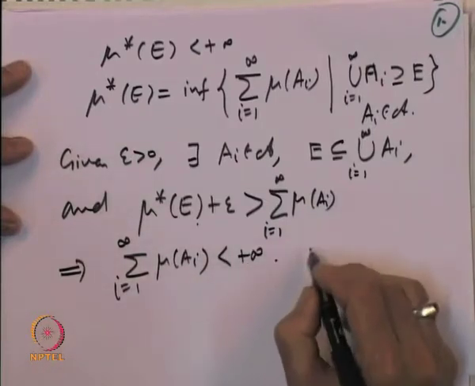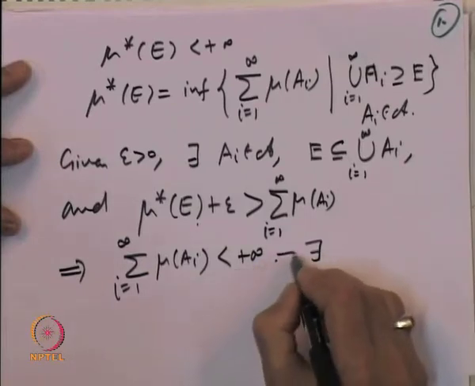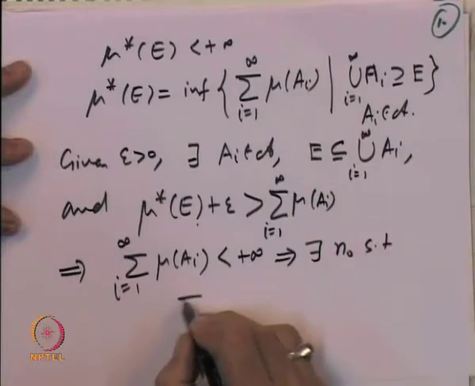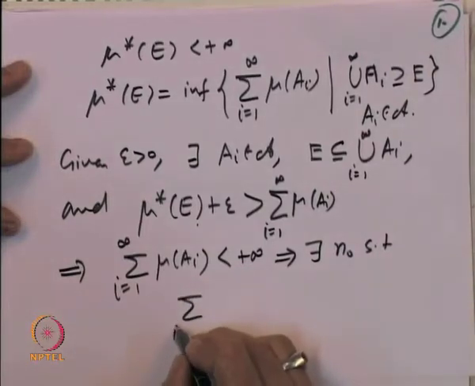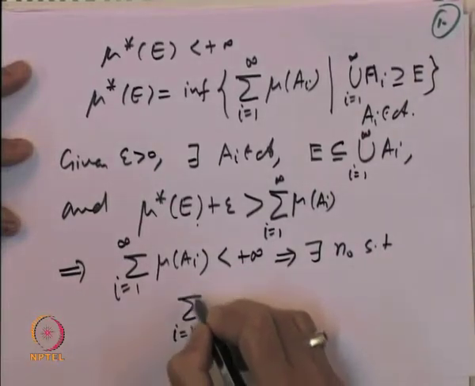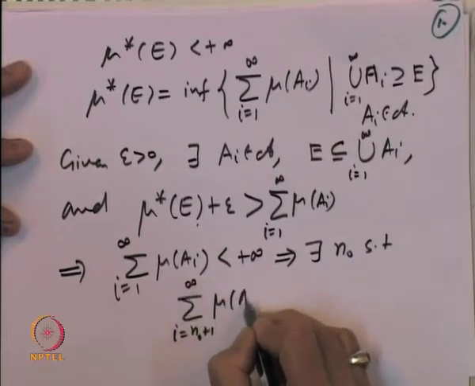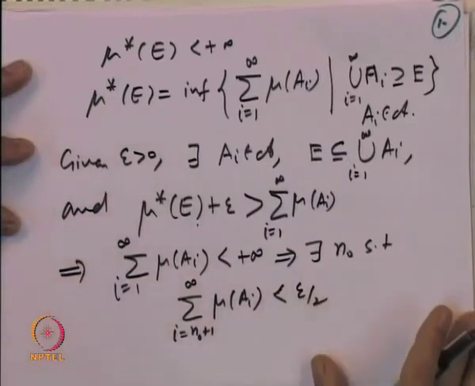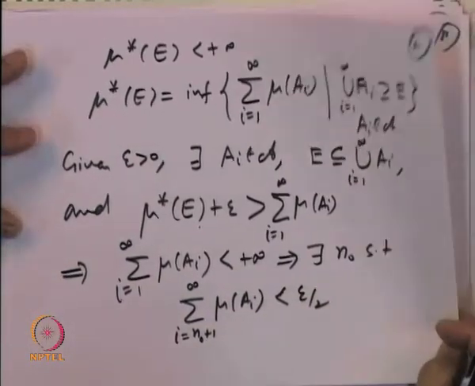Right. So, as a consequence of this, there exists some n naught such that the tail of the series, sigma i equal to n naught plus 1 to infinity mu of A i, is less than, say, epsilon by 2. That is because the series is convergent.